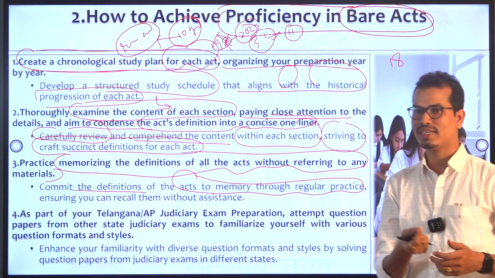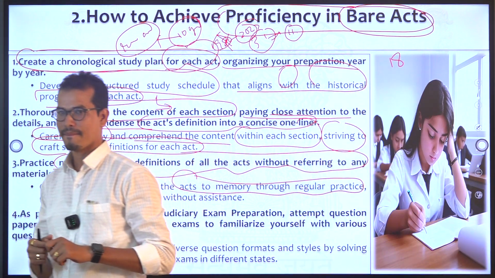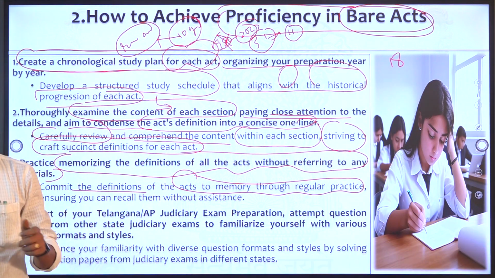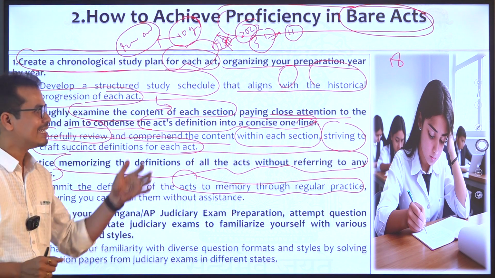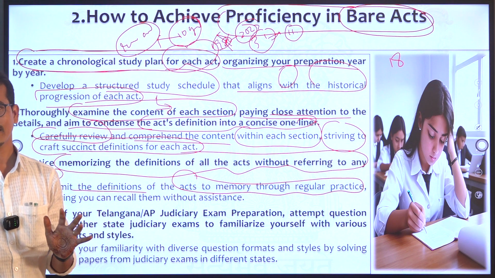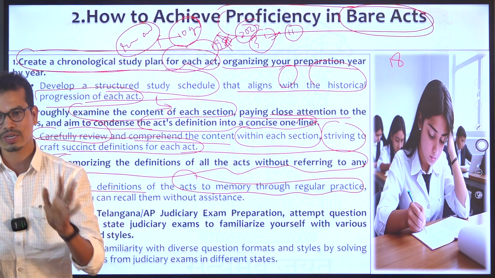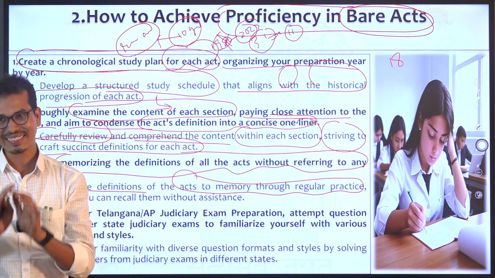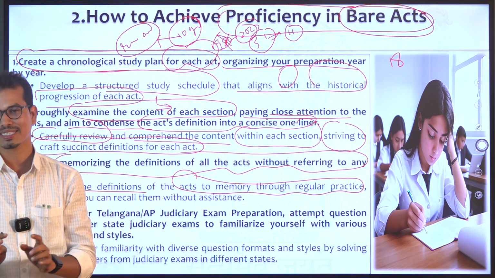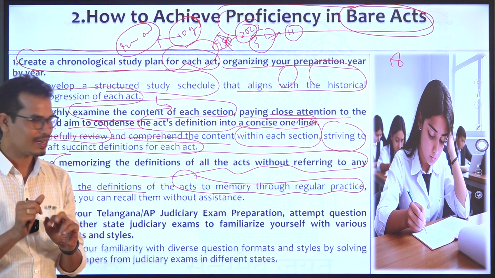If you want to define immovable property in our own language, it will be 1 kilometer. Okay. In case you use the Bare Act language, it is very easy, very small and concise. Okay, if you write that definition, nobody will challenge you, at least nobody will question you, right? So that is the only way that you can fetch more marks. Again, if you are writing the Bare Act language, it will save your time, right? That is the one thing.